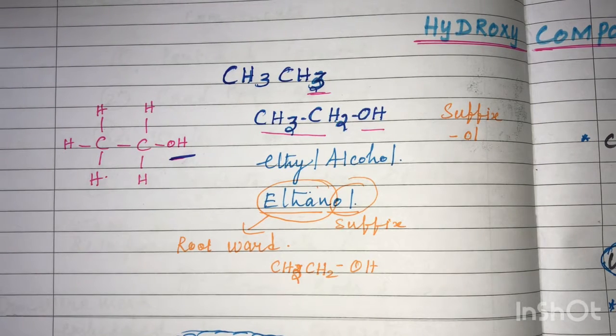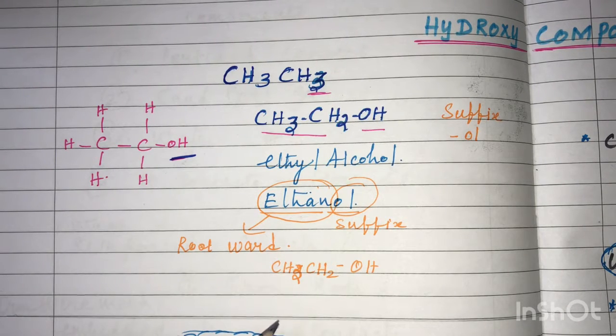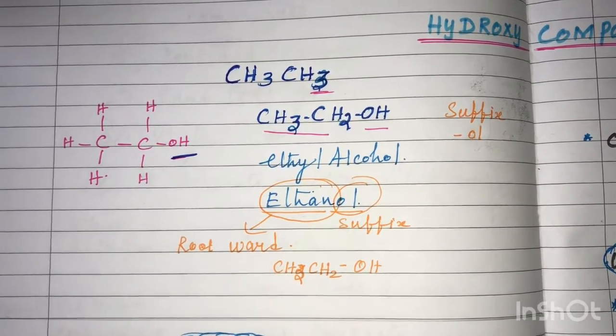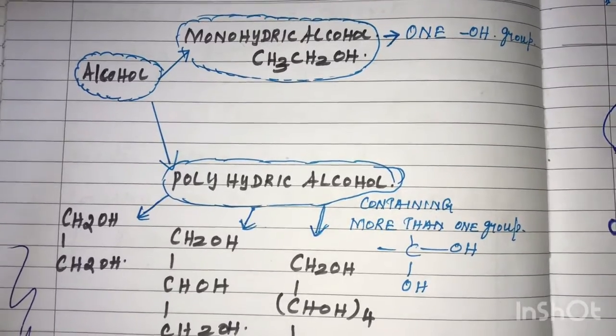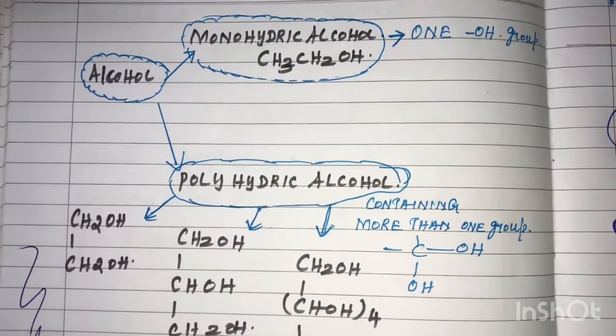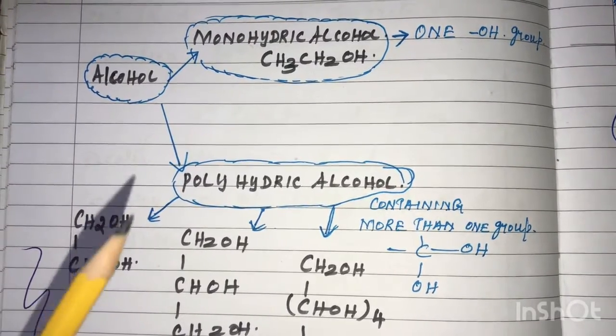Next, alcohols are classified based on saturation and unsaturation, the number of hydroxyl groups present, the carbon atom to which the OH group is attached, and also the presence of a benzene ring. Now we are going to see the classification of alcohol based on the number of hydroxyl groups present in a compound.